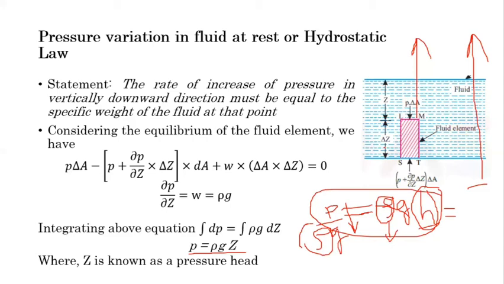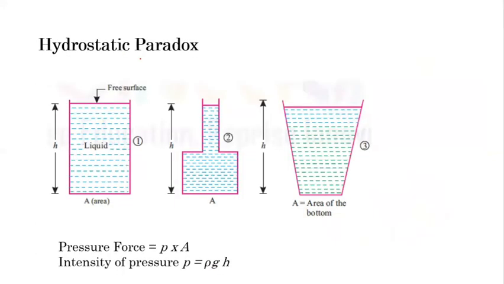Now we will see one paradox called the hydrostatic paradox. Paradox means something that is not considered normal, or by our regular thinking it is something different. So here, as shown in the figure, there are three different pots with different volumes of water. Let's say the liquid is water with different volume and different shape.